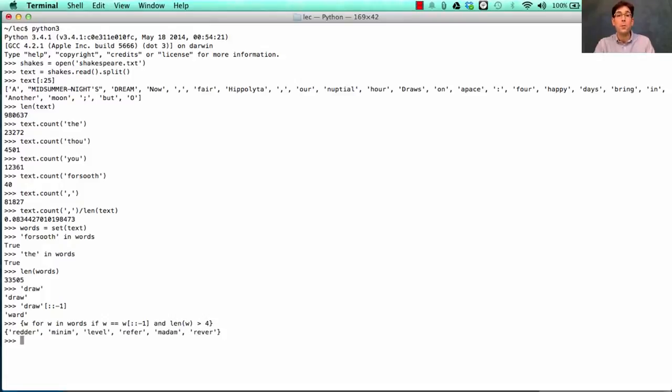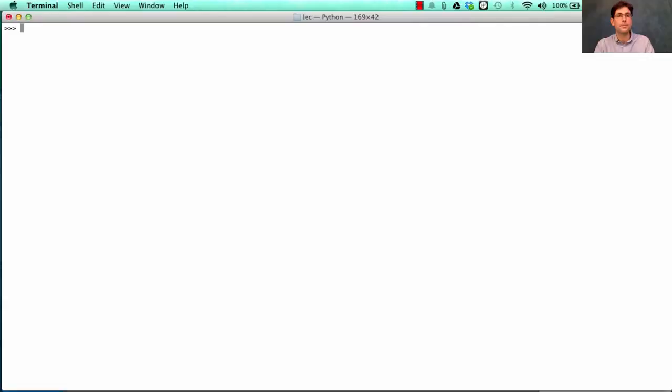And we get all the words that are the same backwards and forwards: level, refer, madam, and the longest one, redder. We can also use another combination, every w for w in words, if it's the case that the reverse of w is also in words, meaning the reverse of the word w is also a word.